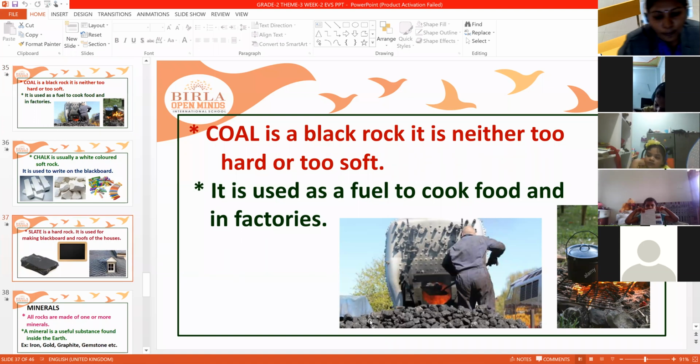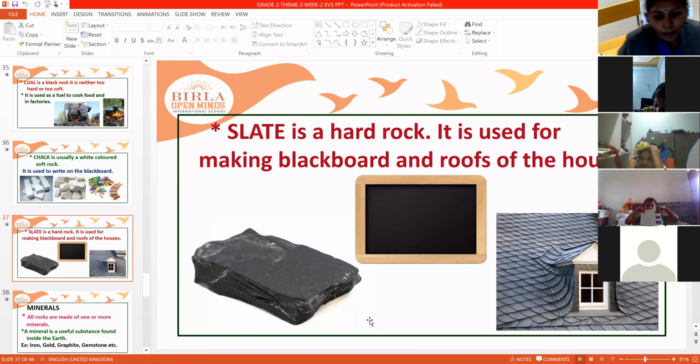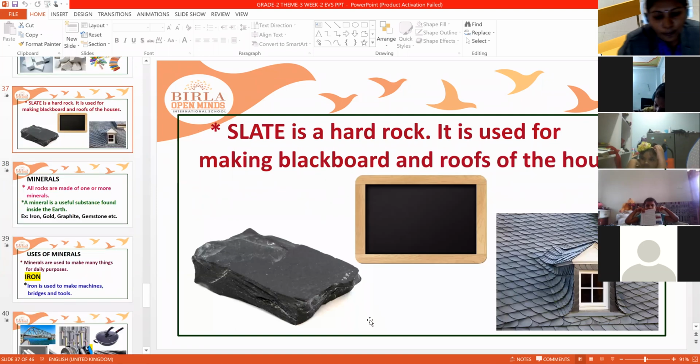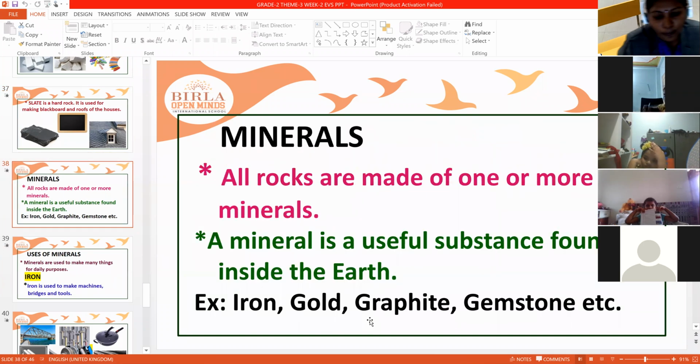Next, slate is a hard rock. It is used for making blackboards and roofs of houses. So this is about the rocks. Now coming to minerals. All rocks are made of one or more minerals. So the rocks are made up of minerals.